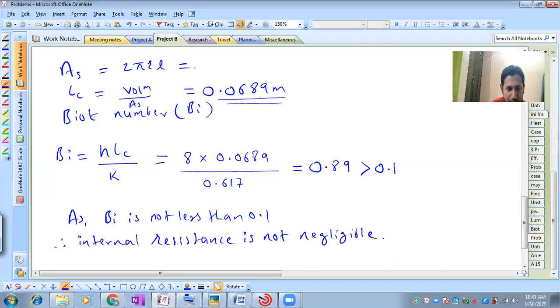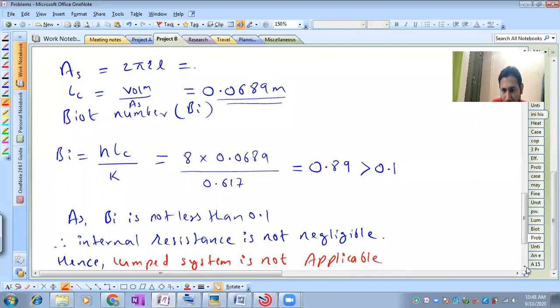If internal resistance is not negligible, hence the lump system is not applicable. Are you getting me?